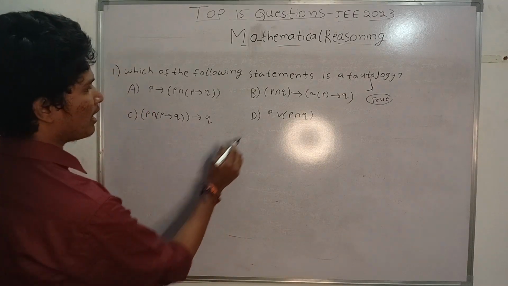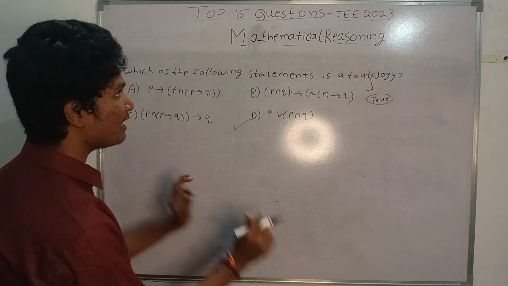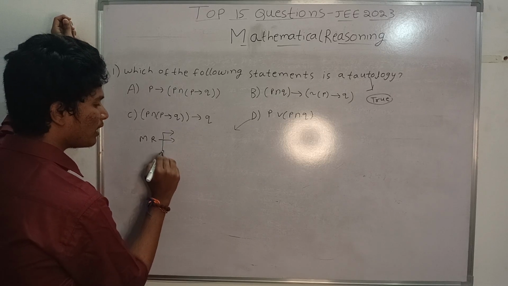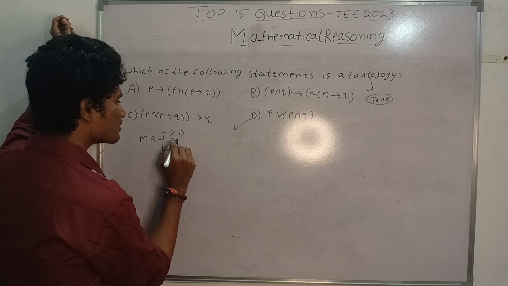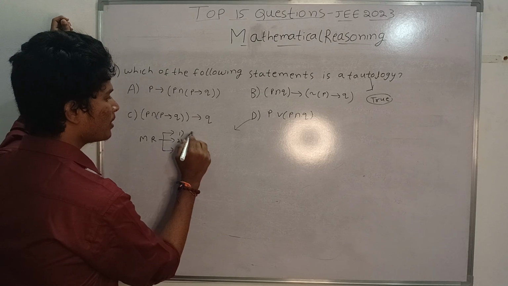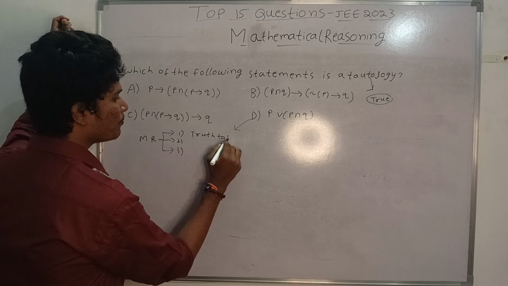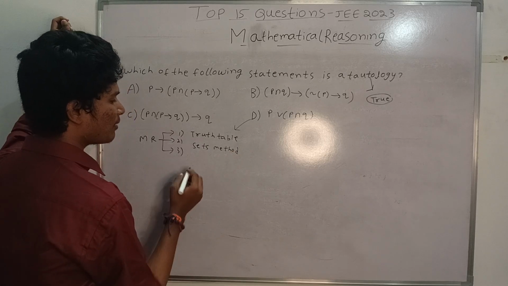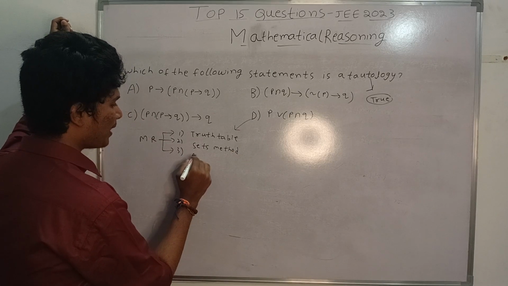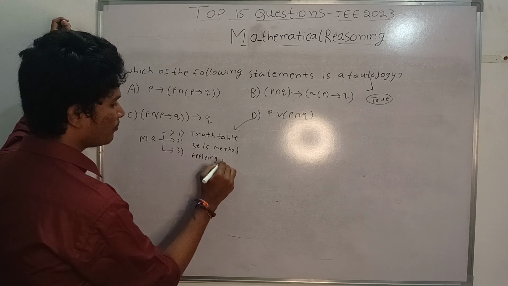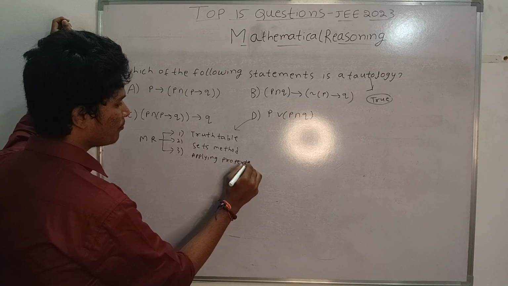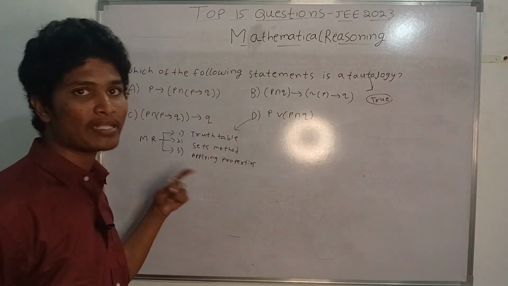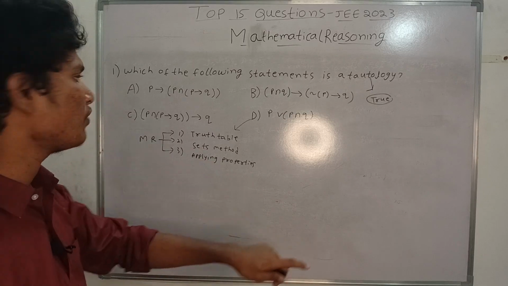So suppose I am taking this option D. In mathematical reasoning, that is MR, you can solve the questions by using 3 methods. The first method is the truth table. The second method is the sets method, and the third method is applying properties. In the Changemakers batch, when I discussed mathematical reasoning, I explained each and every method in detail. So if you didn't watch those videos, watch those videos. It will be really helpful.